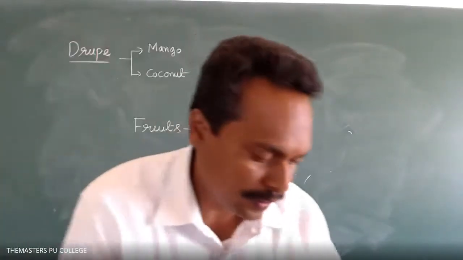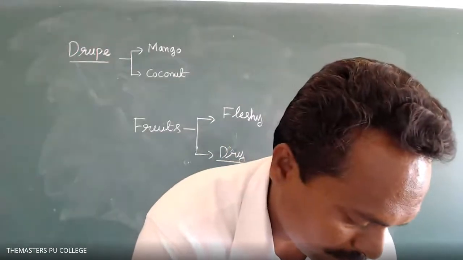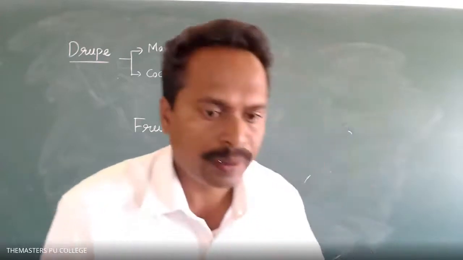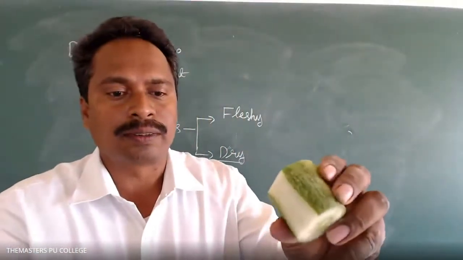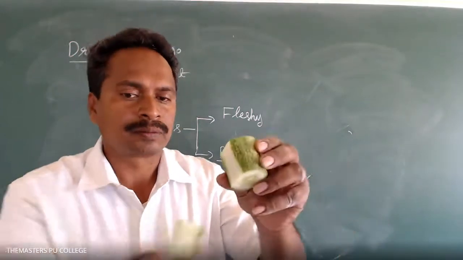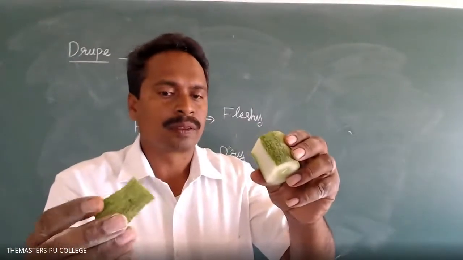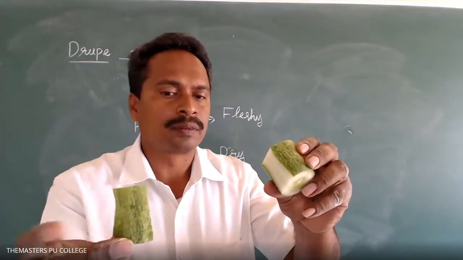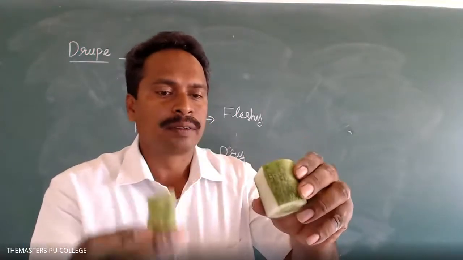Next, in another fruit, the fruit wall. This is the epicarp, the outermost layer. Next, the mesocarp.